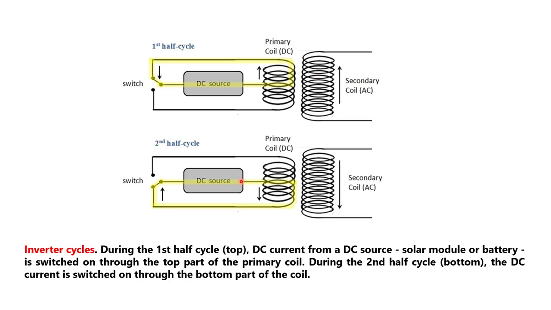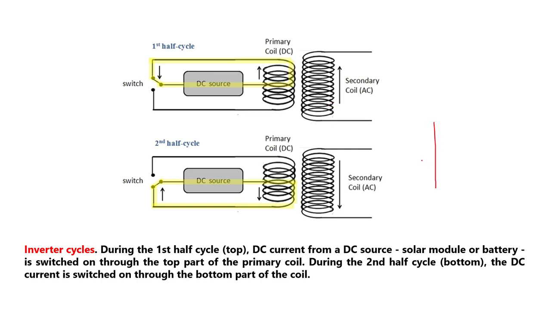Now during the second half cycle, the DC current is switched through the bottom part of the coil, and the direction of current flow this time is reversed, in this direction. This reverse current will generate a magnetic field, and due to this magnetic field, AC current is induced in the secondary side. But the direction of AC current this time is just inverse as compared to the previous time.